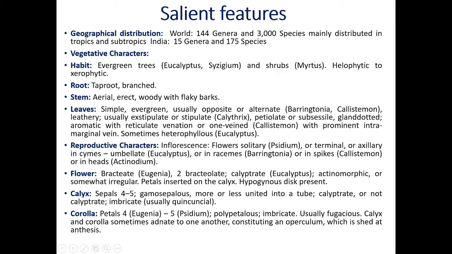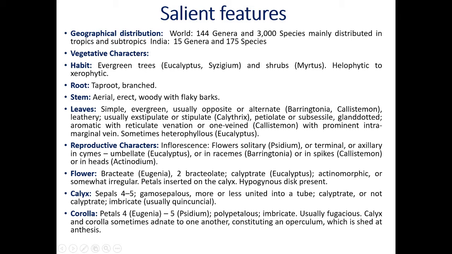Hypogynous. That means you will get the superior ovary. Hypogynous flower means the flower shows the presence of a superior ovary. I told you the meaning of superior ovary or hypogynous flower. Superior ovary means the ovary is present at the base, and the other floral whorls, sepals, petals and stamens, arise from the base of the ovary. This condition is called hypogynous, and a disc is present.